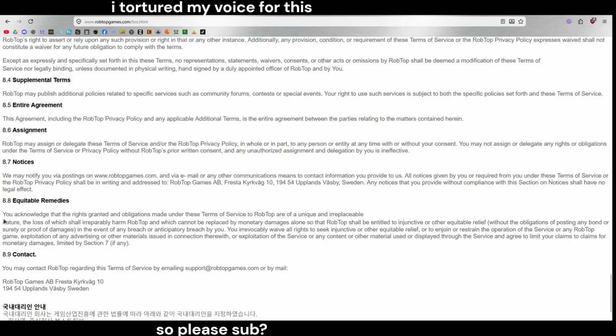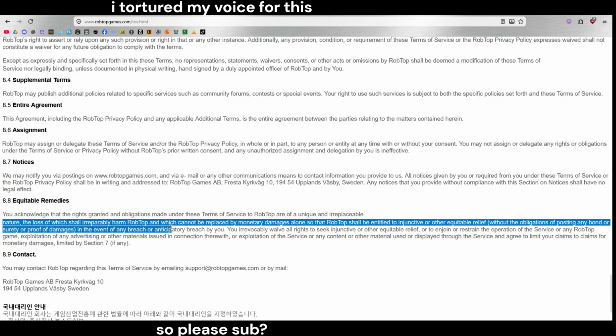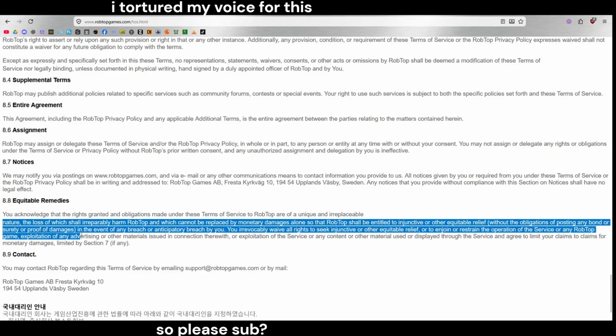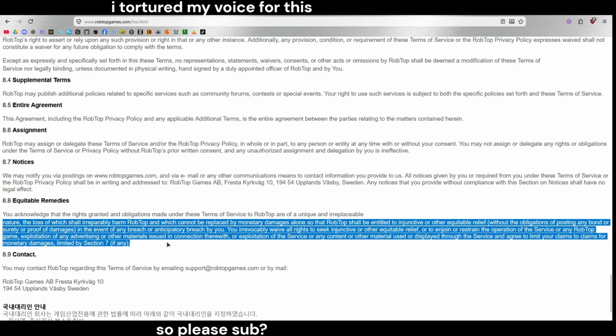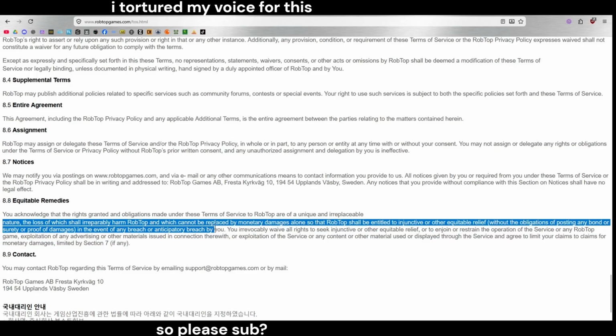Equitable remedies. You acknowledge the rights granted and obligations made under these terms of service to RobTop are of a unique and irreplaceable nature, the loss of which shall irreparably harm RobTop and which cannot be replaced by monetary damages alone, so that RobTop shall be entitled to injunctive or equitable relief, without the obligation of posting any bond, surety, or proof of damages, in the event of any breach or anticipated breach by you.